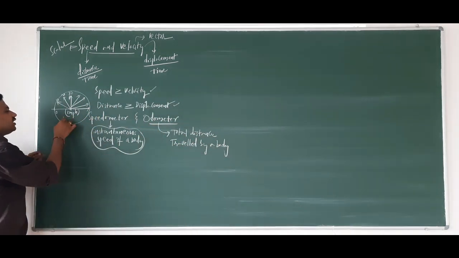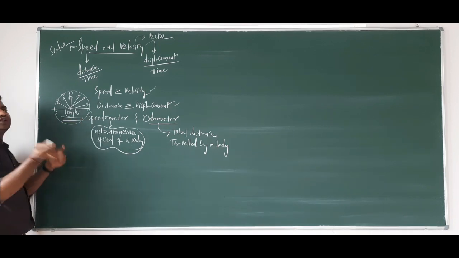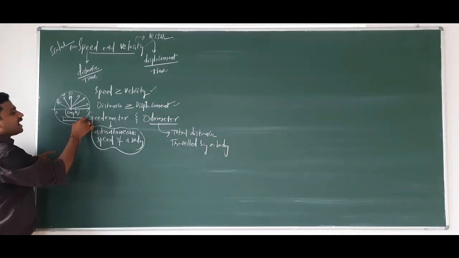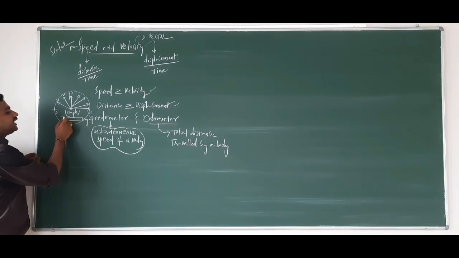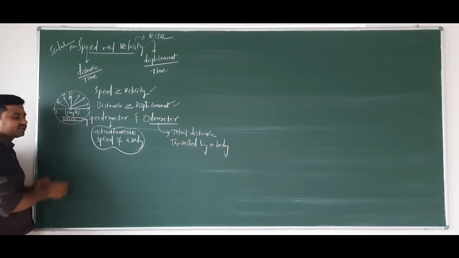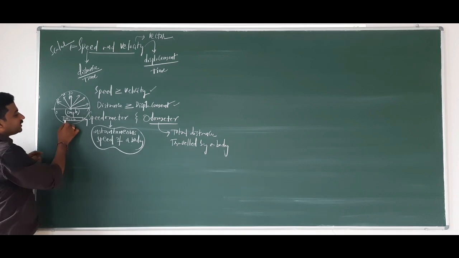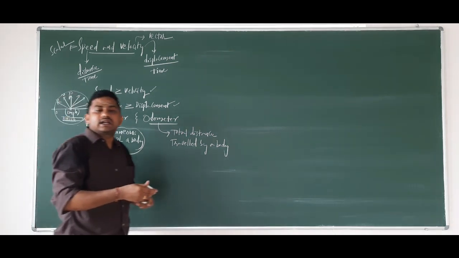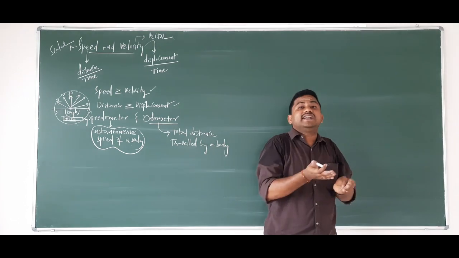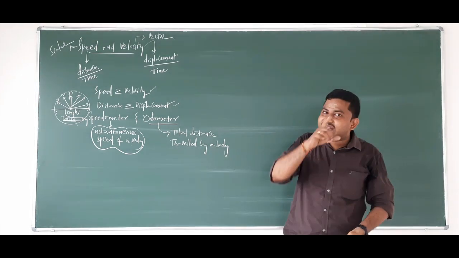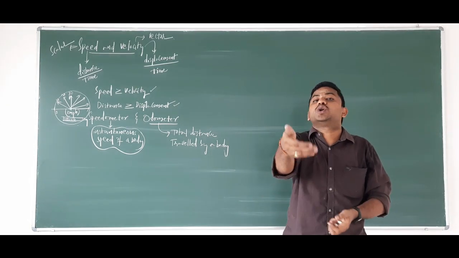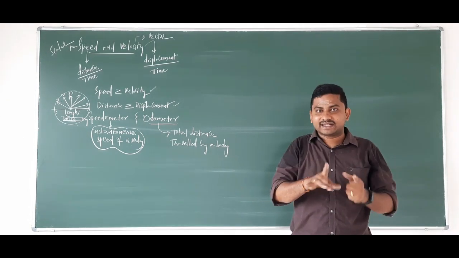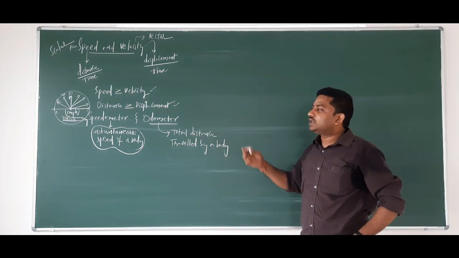Now, what is this odometer? Here itself, there is an odometer. It is also a device which tells us the distance traveled by the car. The reading will be given like this: 0, 1, 2, 3, 4, 5, 6 kilometers. This is the distance traveled by the car. Distance is always increasing, right? That's the reason your odometer reading always increases. You cannot see the odometer reading decrease. So that's the concept of speedometer and odometer.